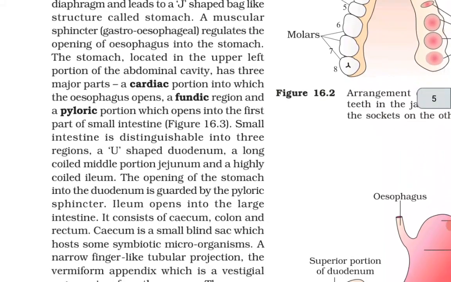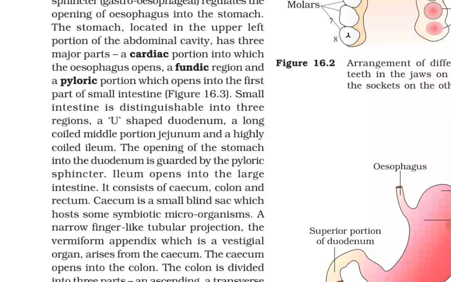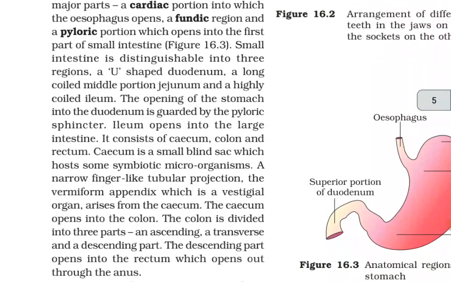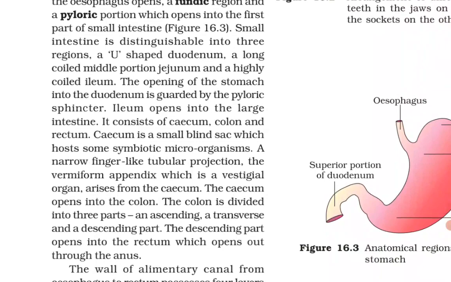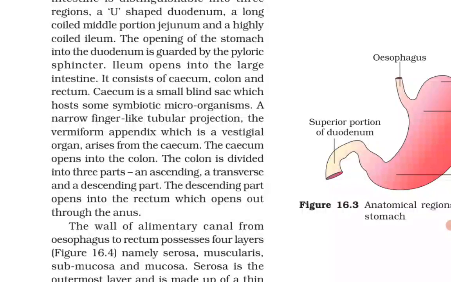The small intestine is distinguishable into 3 regions: a U-shaped duodenum, a long coiled middle portion, jejunum, and a highly coiled ileum. The opening of the stomach into the duodenum is guarded by the pyloric sphincter. The ileum opens into the large intestine. It consists of the cecum, colon and rectum. The cecum is a small blind sac which hosts some symbiotic microorganisms. A narrow finger-like tubular projection, the vermiform appendix, which is a vestigial organ, arises from the cecum.